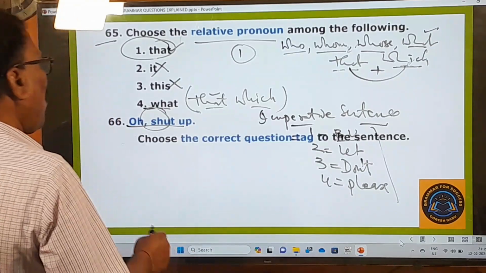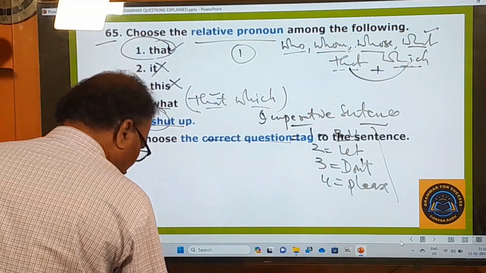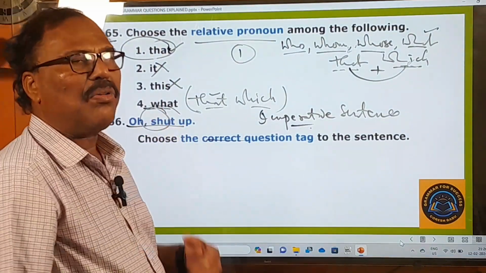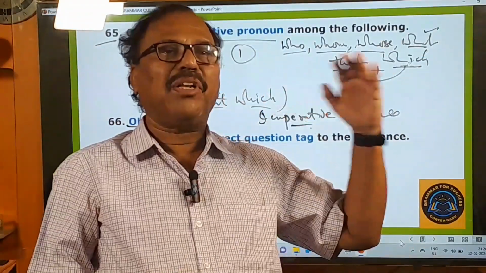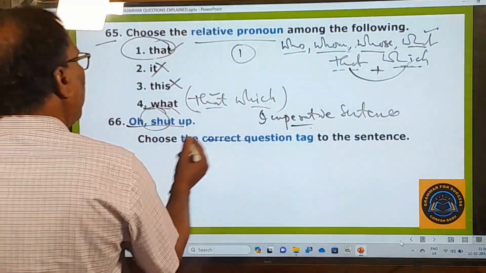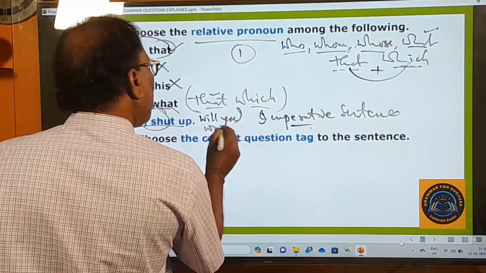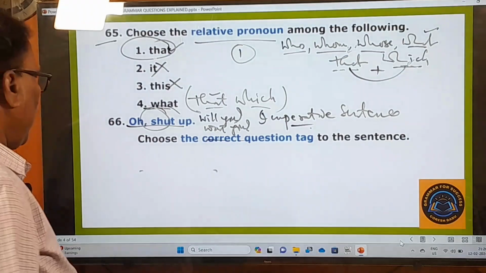What is the examiner asking you to do? Choose the correct question tag to this sentence. So what should be the correct question tag? See, there is a rule: for all imperative sentences you must use will you or won't you as the question tag. Shut up, will you, or won't you, any one of them you can say. Now let us see the options given here.